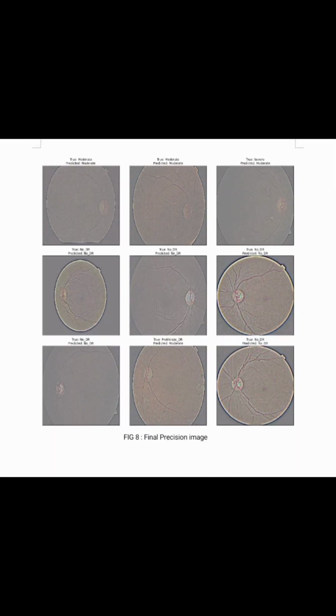The image shows retinal scans used for diagnosing diabetic retinopathy, DR, a condition that affects the eyes. It is a comparison between the actual diagnosis and the model's prediction of the DR severity level.